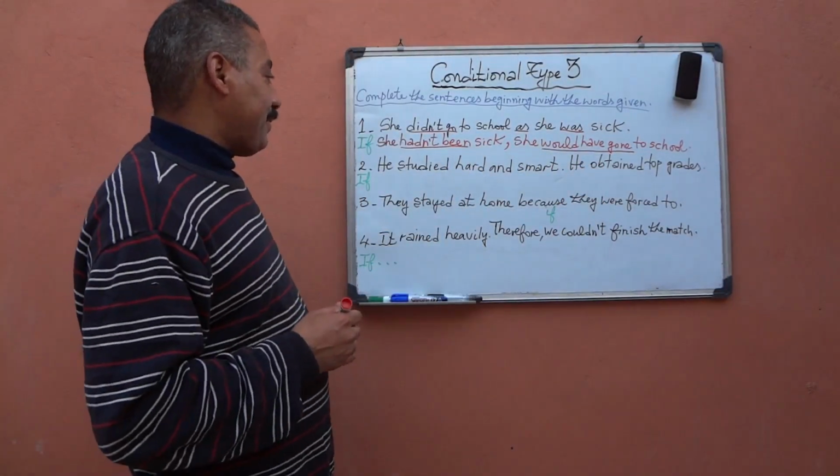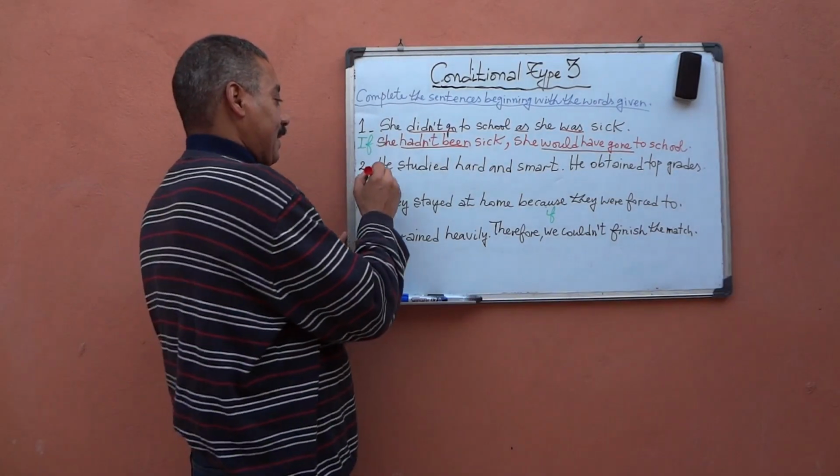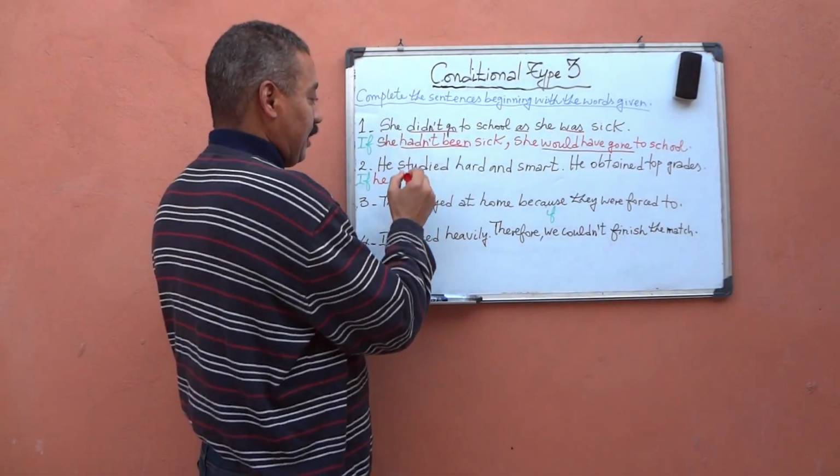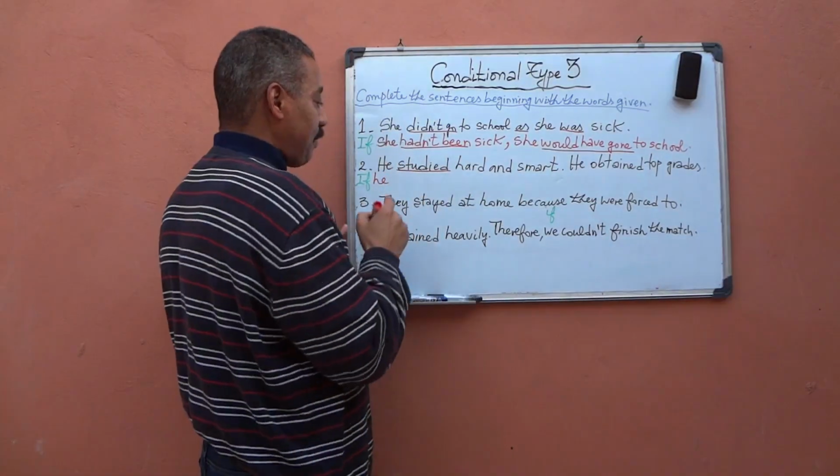Now, if again he, remember, we have simple past affirmative, it becomes past perfect negative.